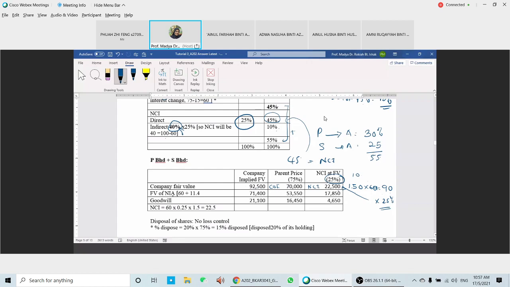Compare with the net identifiable assets: share capital 60, retained earnings at acquisition 11.4, so 71,400. The goodwill here is 21,100. The parent's portion is 16,450, and the remainder is the portion for the NCI. Is it okay with the goodwill here?